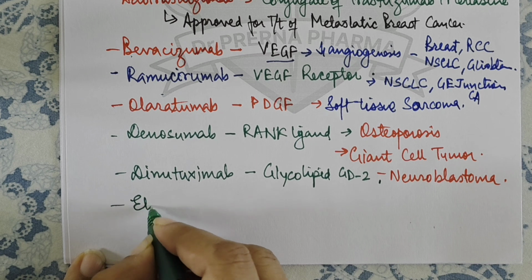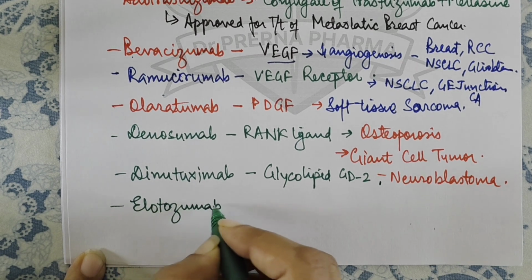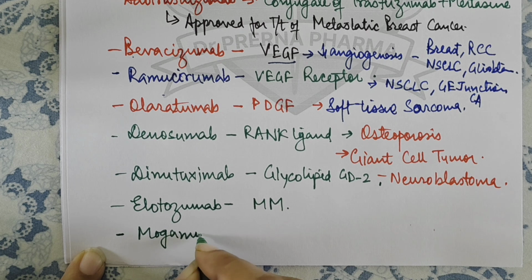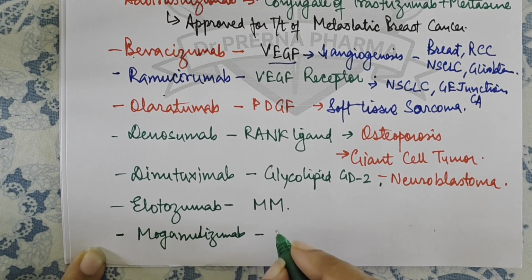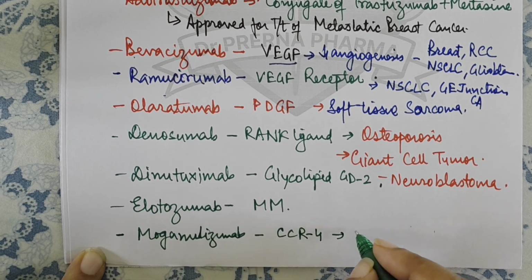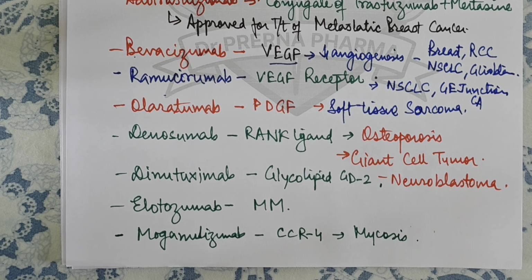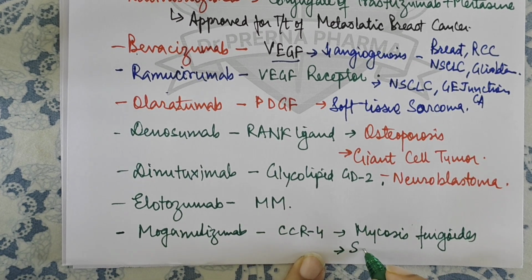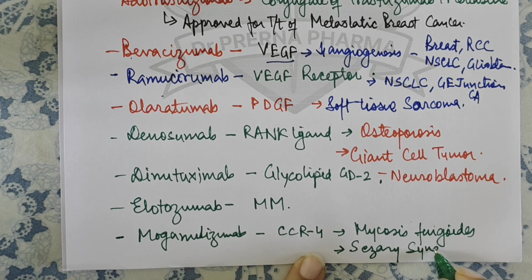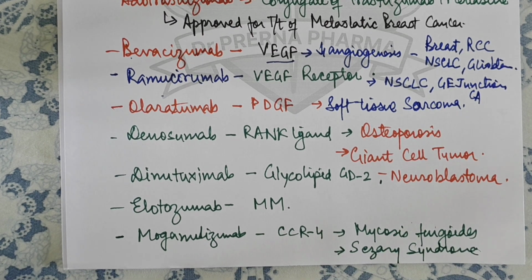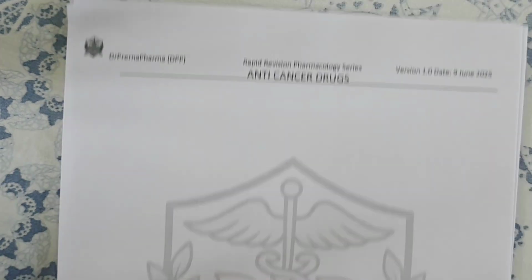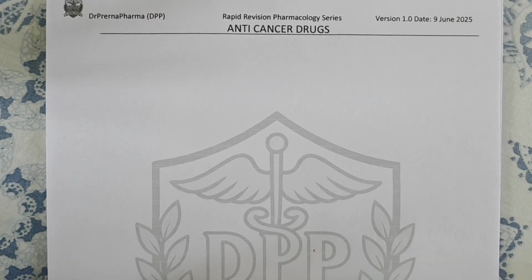Then we have elotuzumab. It is used in multiple myeloma. Then mogamulizumab. It is against CCR4, and it is used in mycosis fungoides, and it is also used in Sézary syndrome. Okay, so these are the various monoclonal antibodies which are used against growth factor receptors and miscellaneous drugs also. Then the next category is small molecule inhibitors.